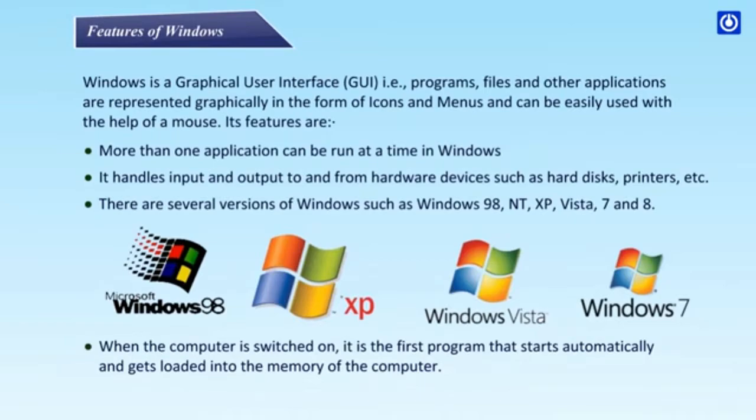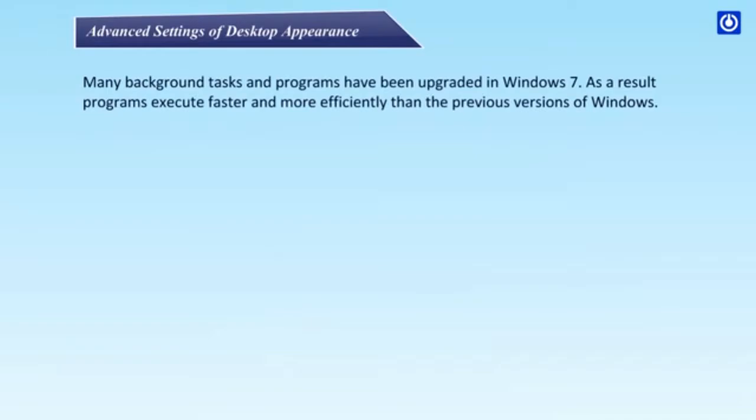When the computer is switched on, it is the first program that starts automatically and gets loaded into the memory of the computer. What's new in Windows 7? Many background tasks and programs have been upgraded in Windows 7. As a result, programs execute faster and more efficiently than the previous versions of Windows.